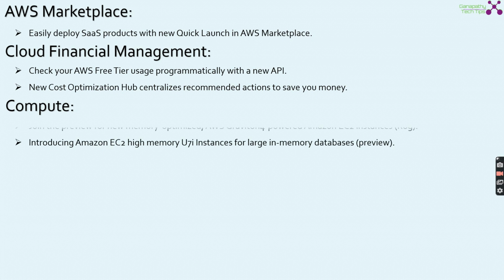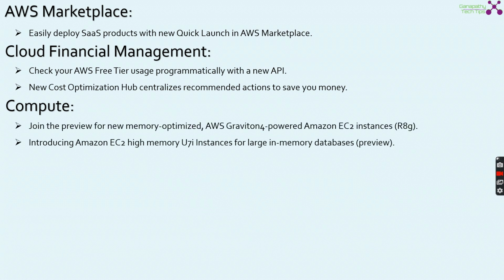When it comes to compute, AWS introduced some new instance types, typically the memory optimized AWS Graviton4 powered Amazon EC2 instances, which come in the R8g flavor. And AWS introduced Amazon EC2 High Memory U7i instances for large in-memory databases.